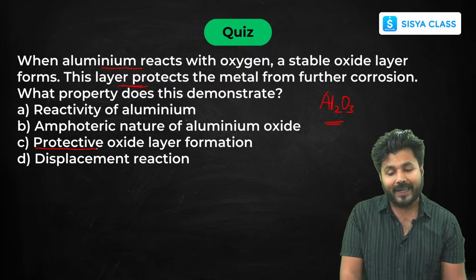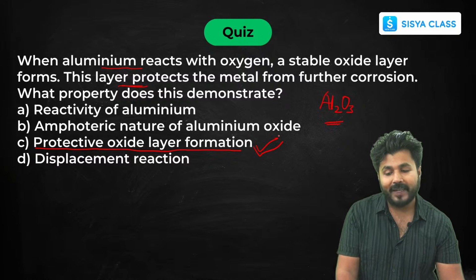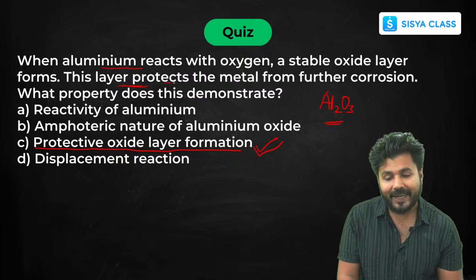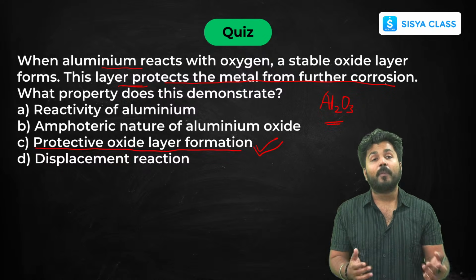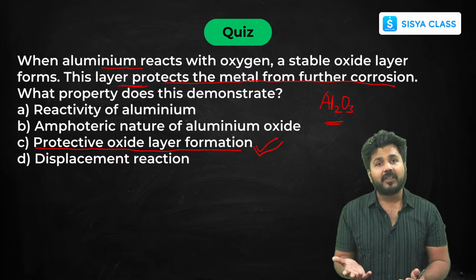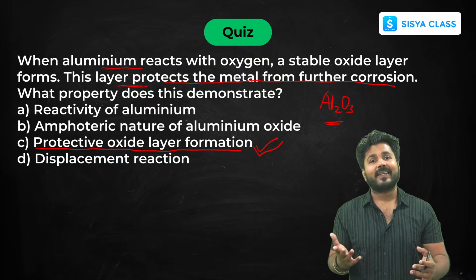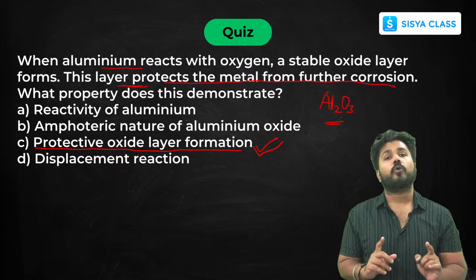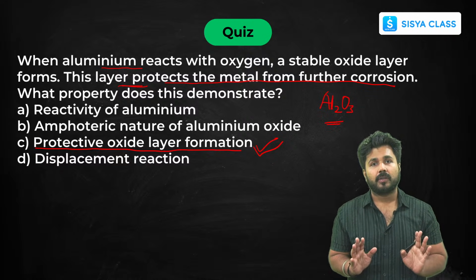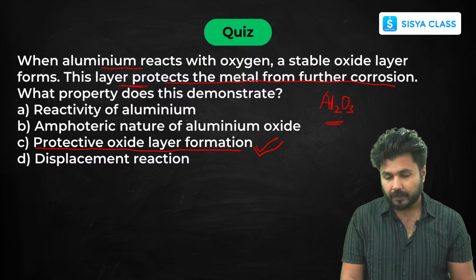It is showing protective oxide layer formation. As I have already mentioned here, it protects the metal. So this was your keyword here. Now some of you might be thinking of amphoteric nature, because whenever aluminium comes to our mind, aluminium oxide, the first thing that comes is amphoteric nature. So that's why, to confuse you, this option has also been given in your question. But you have to search for that keyword before solving it.